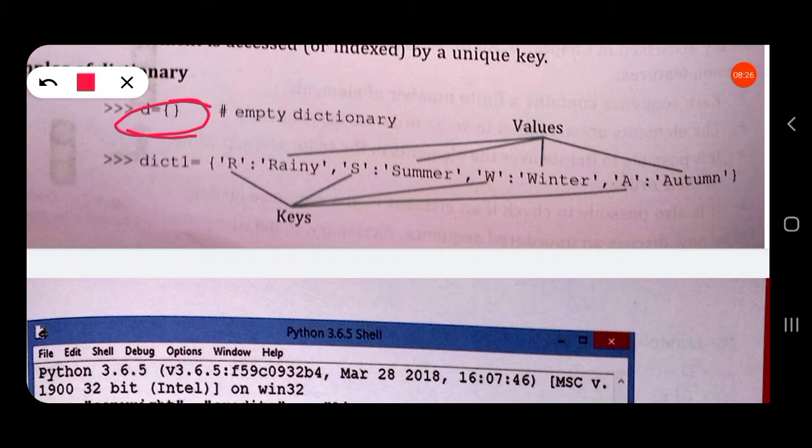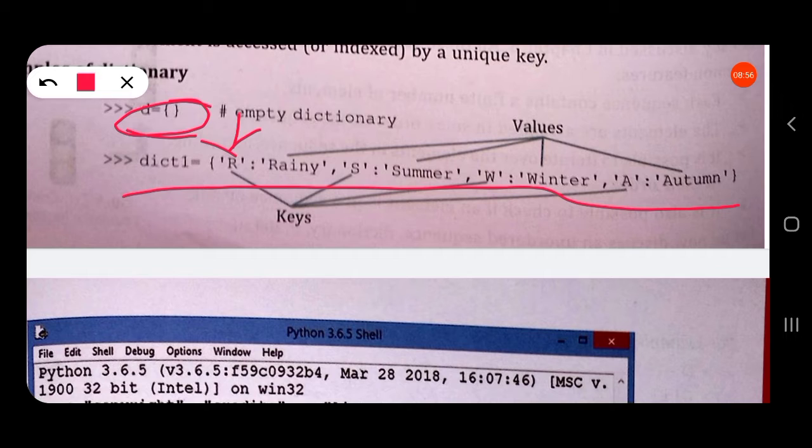So here there is a dictionary, dict1, it is the name of the dictionary, equal to curly braces open, then R is a string. This is the key, colon, its value is rainy, comma, S colon summer. These are strings, so they are enclosed in single quotes.